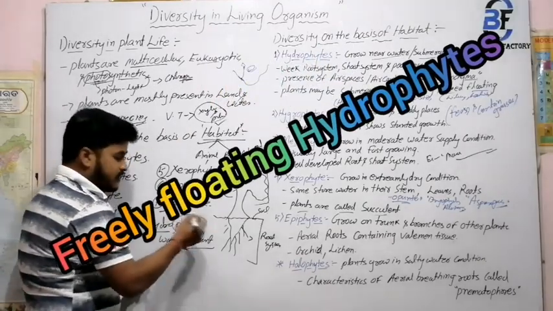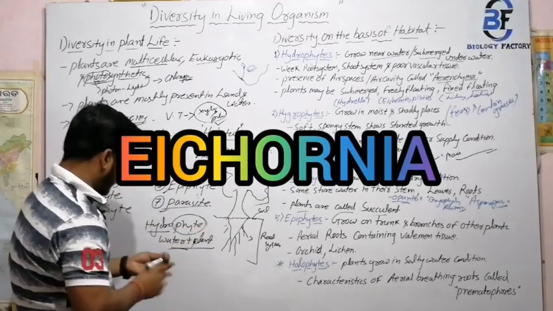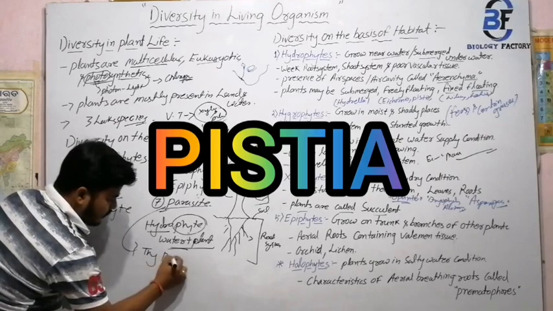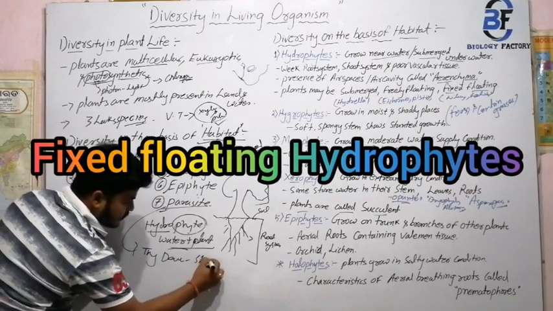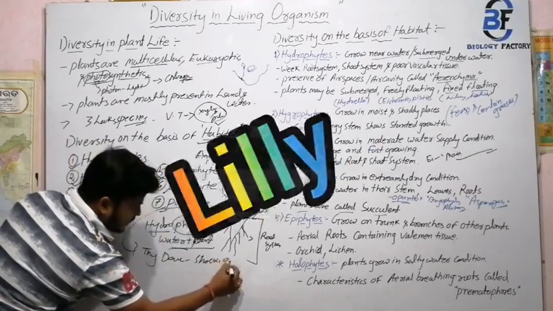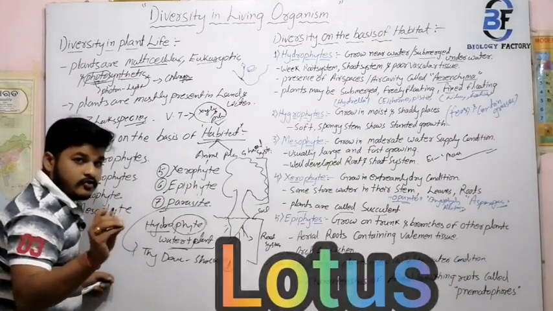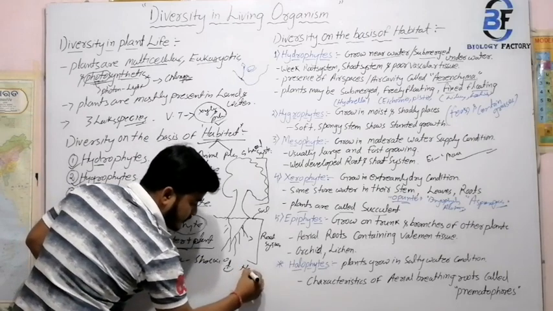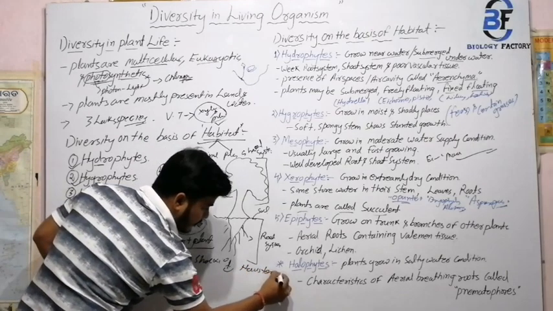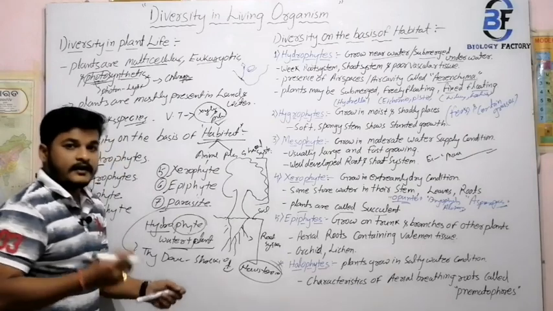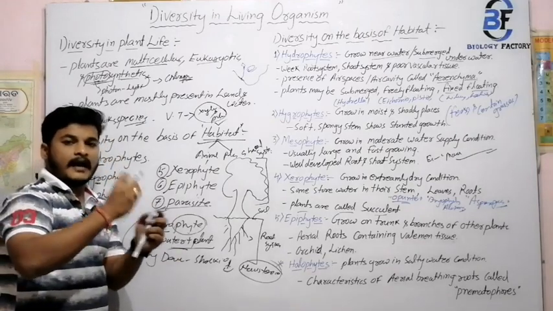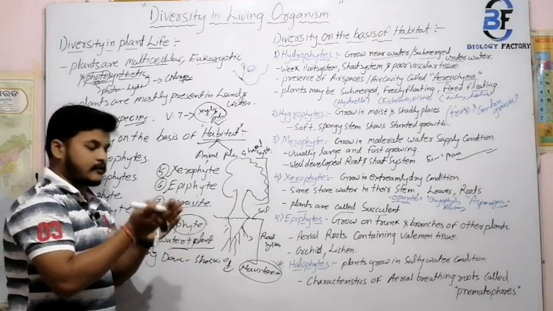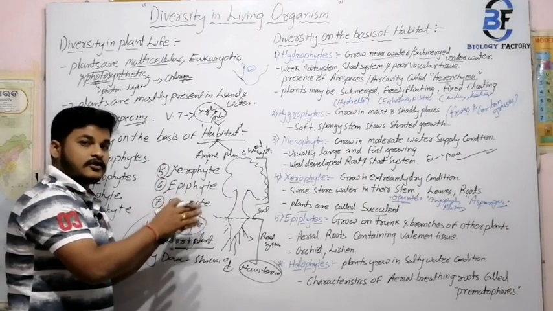That means they develop a sucking root, as I wrote over here, parasite. They develop sucking roots, and the roots which they grow are otherwise known as haustoria, and from the haustoria they receive plant nutrients from another plant. That means the plants develop on other plants.